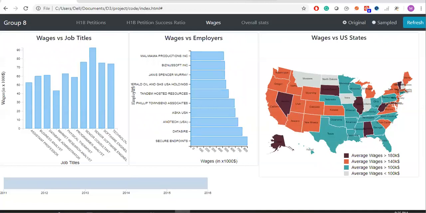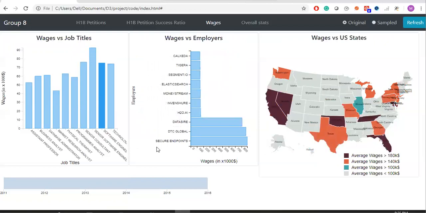So let's say I want to analyze software engineers. I'll click there. I can see that for software engineers, these are the employers that offer the highest wages. DataSire and DTC Global offer as much as 700K. That's the median salary, by the way. And also for software engineers, we see that US states like California and Nevada offer more than 180K average salary.